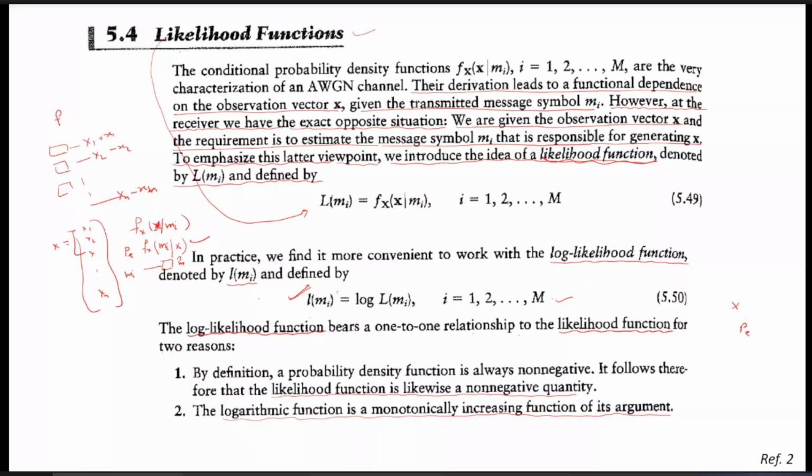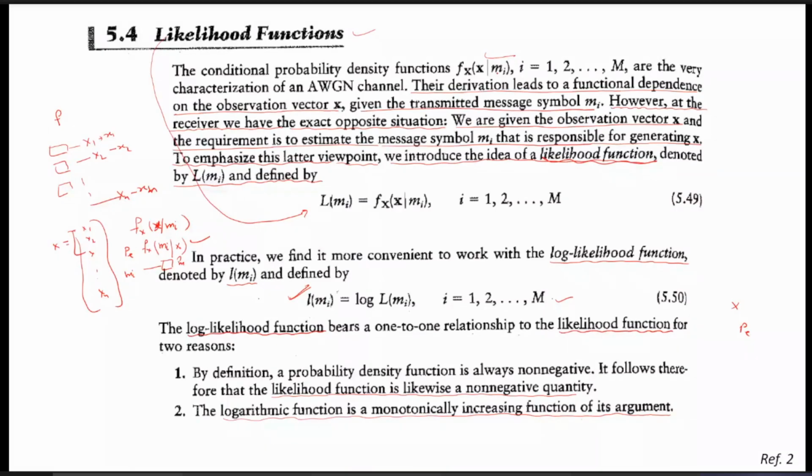Last time we defined the likelihood functions. Before defining them, we derived the expression of the conditional density function for the observations vector x when the mi symbol has been transmitted at the transmitter side. This likelihood function is nothing but the same.